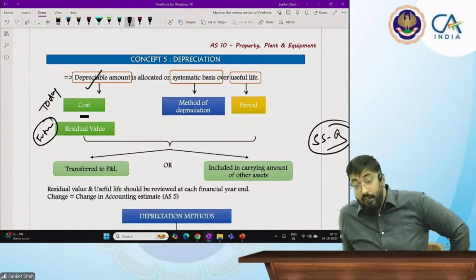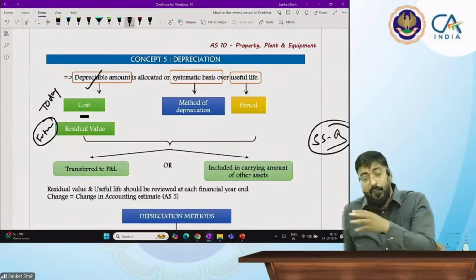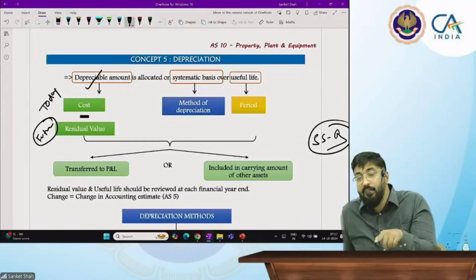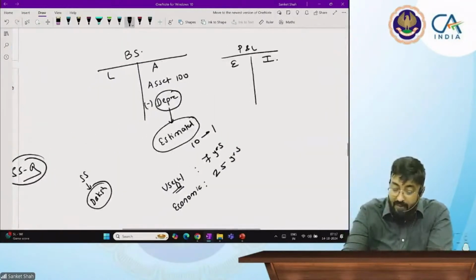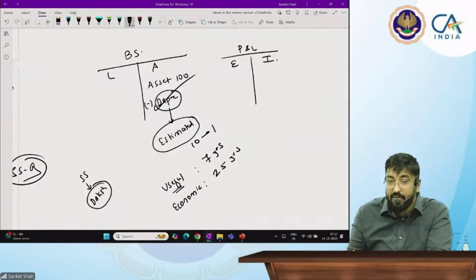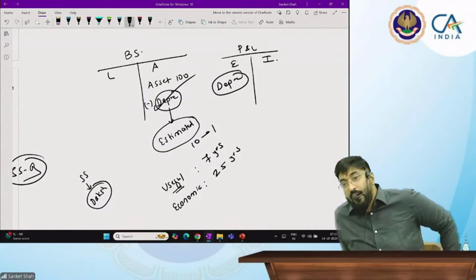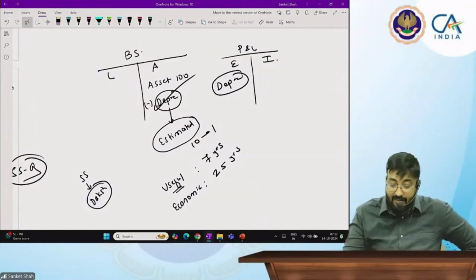Any difficulty? No. Now this has to be divided over useful life, but there must be some systematic basis. वहां पे कुछ तो systematically करना पड़ेगा कि मन में आए वैसा इस साल ये depreciation उस साल वो depreciation is not allowed. So there must be a systematic basis, and the systematic basis is nothing but the method of depreciation. Now how are you going to record it? You are going to deduct it from the asset because it's a reduction in the asset's value, and second, you are going to record it on the expenditure side. Depreciation यहाँ से minus करोगे मुन्ना, and record it on the depreciation on the expenses side.